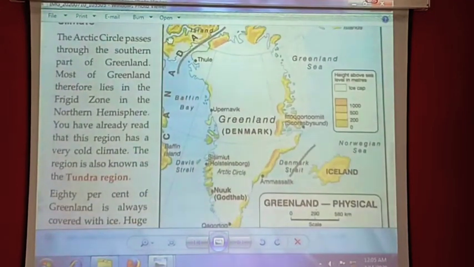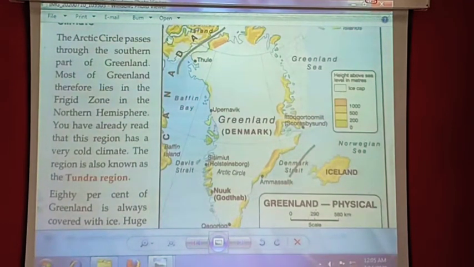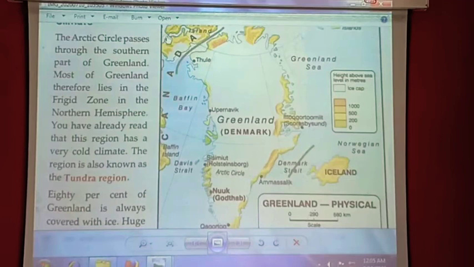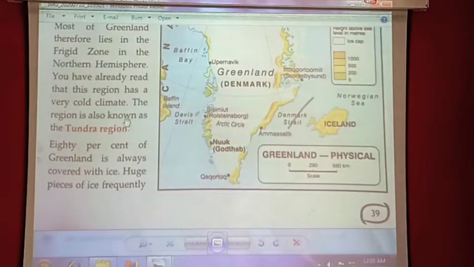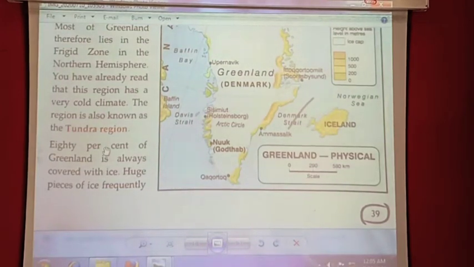Then we read about the Arctic Circle. The Arctic Circle passes through its southern part. Most of Greenland lies in the frigid zone in the northern hemisphere of the globe. We have already read that this region has a very cold climate, as it is a part of the tundra region. That's why it always remains very cold. Its temperature is very low, and there is no vegetation because it lies in the upper part of the continents.